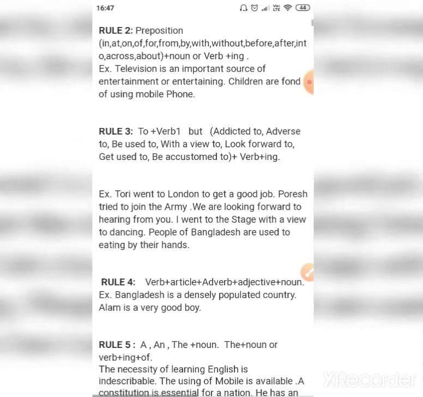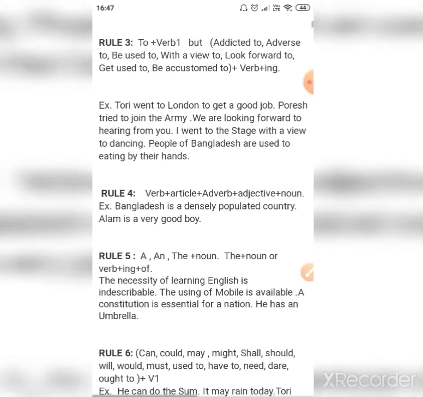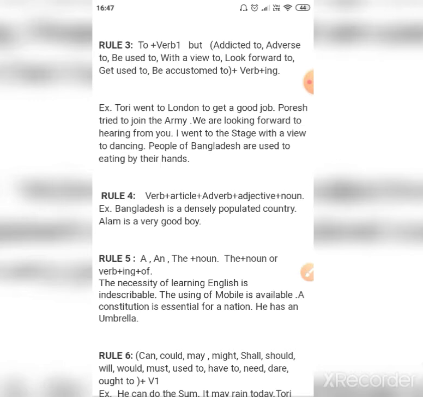Rule number 3. To plus first form of verb. Always to is followed by first form of verb except all these verbs in the brackets, or you can use first form of verb plus ing. Take the example, Tori went to London to get. Porish tried to join. Looking forward to hearing. So you can either use first form of verb or first form of verb plus ing after the preposition to.